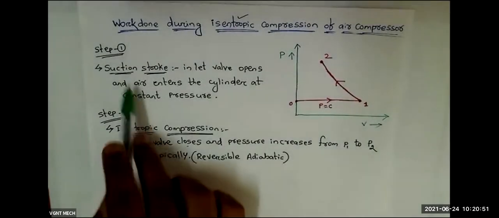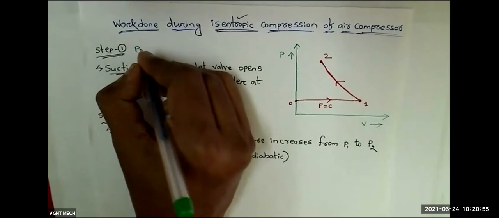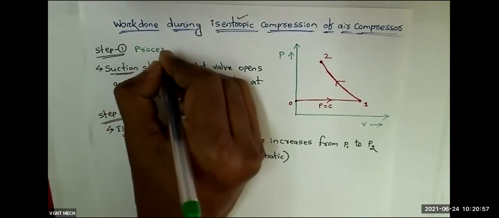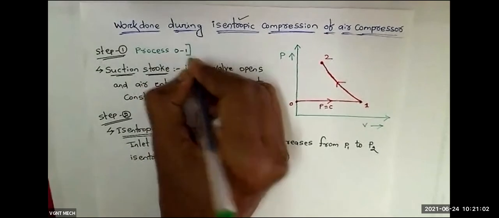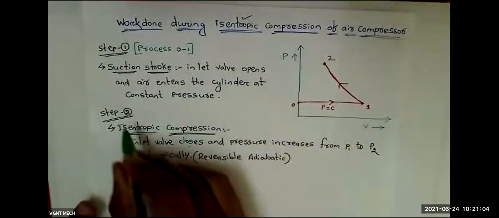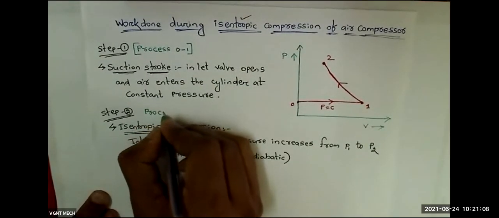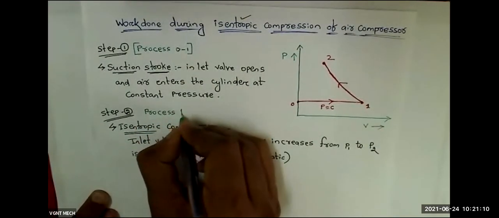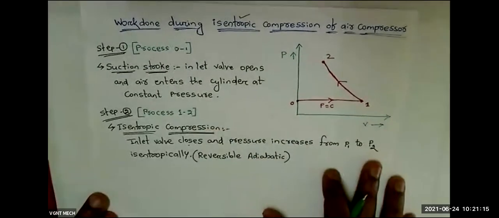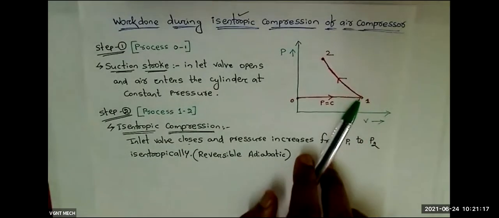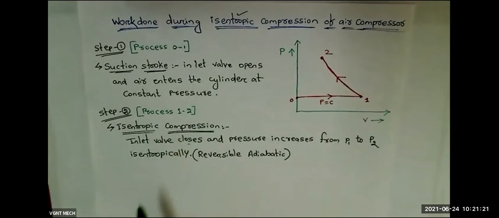Step 1 is process 0 to 1, and step 2 is process 1 to 2. So what is this process? This curved line indicates isentropic compression.